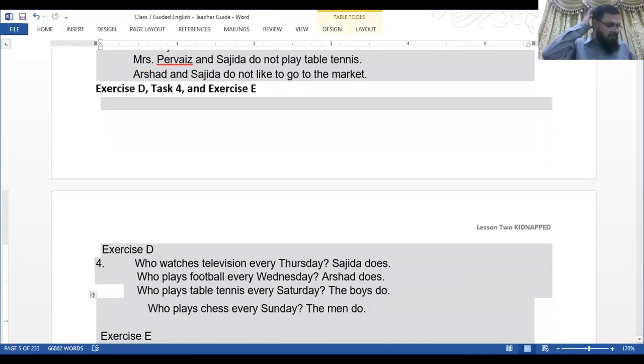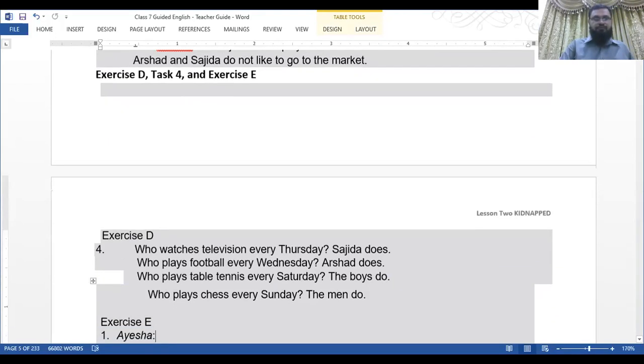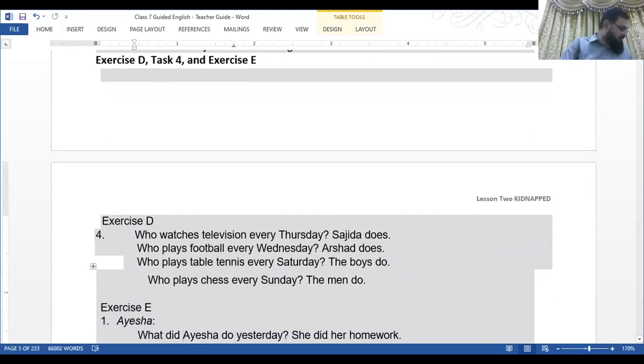Make 4 more questions and answers using who. Who goes to the market every Monday? Mrs. Pervez does. Next, who watches television every Thursday? Sajida does. Who plays football every Wednesday? Arshad does. Who plays table tennis every Saturday? The boys do. Who plays chess every Sunday? The men do.